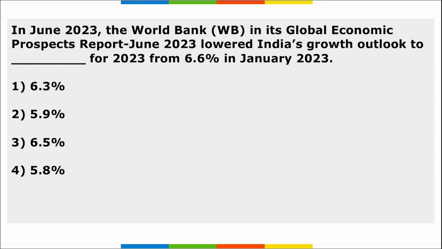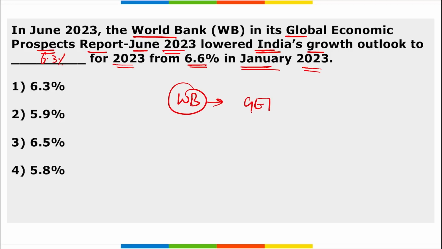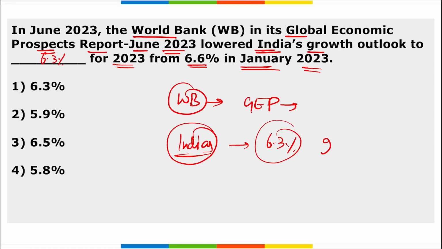Next, the World Bank in its Global Economic Prospects report of June 2023 has lowered India's growth outlook to 6.3% for the year 2023 from 6.6% in January 2023. Correct? This data was released by the World Bank in their June report, and that is a 0.3 percentage point downward revision from 6.6% in January.